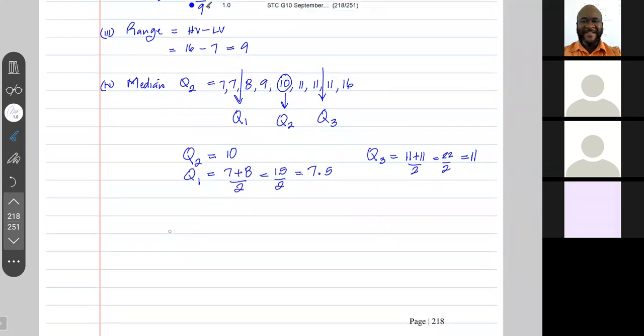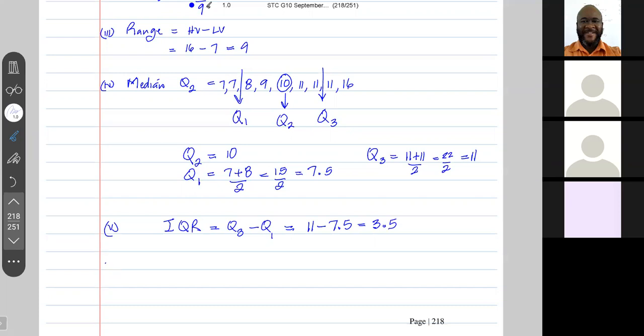Then we have IQR. IQR is Q3 minus Q1. So this is 11 minus 7.5. So I'm guessing this looks like 3.5.